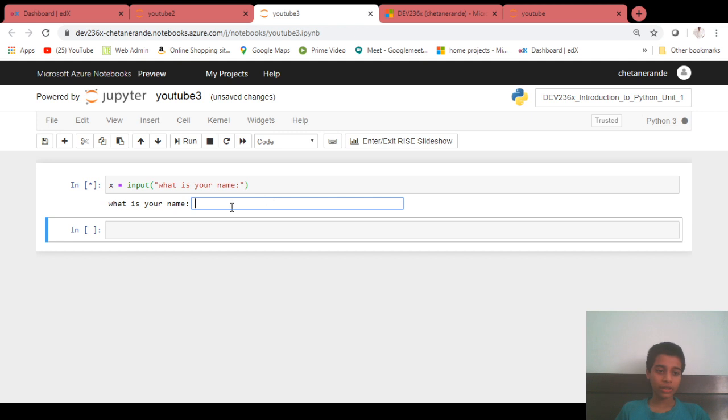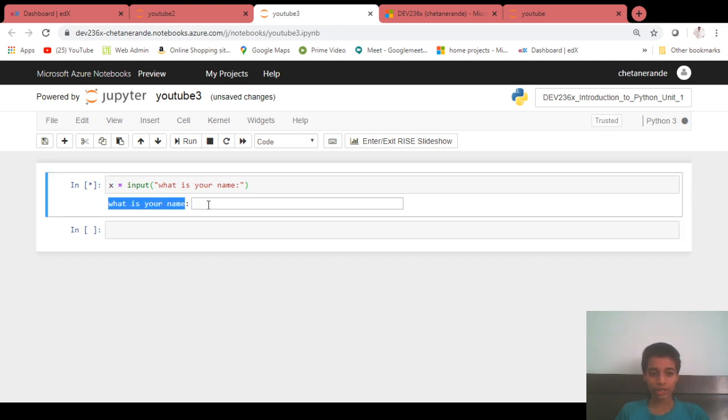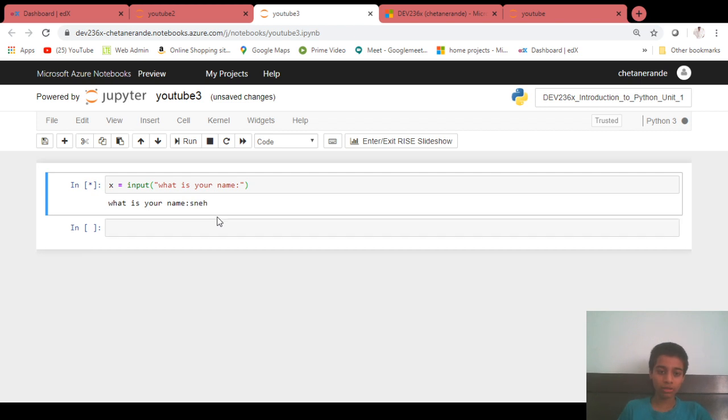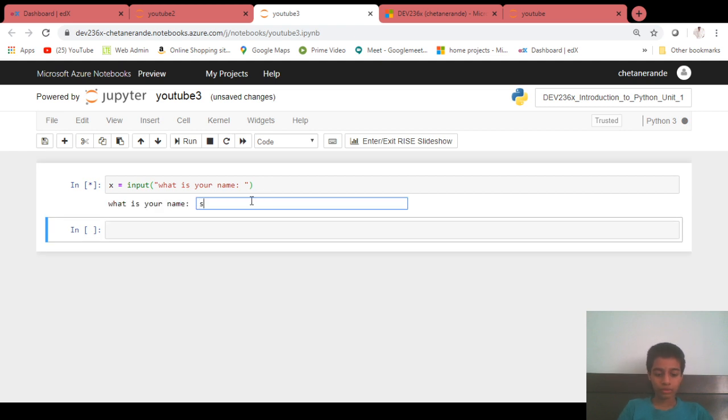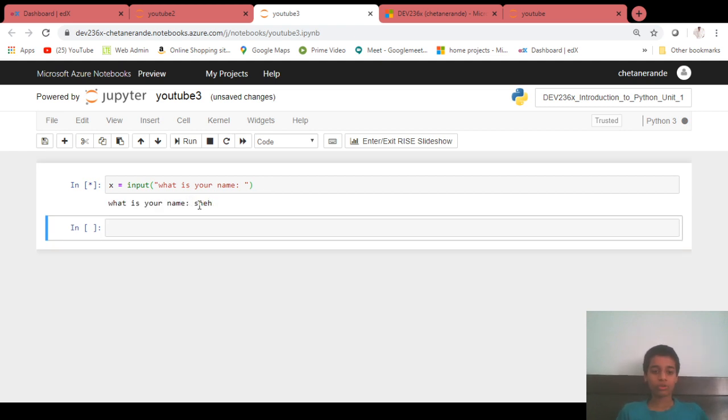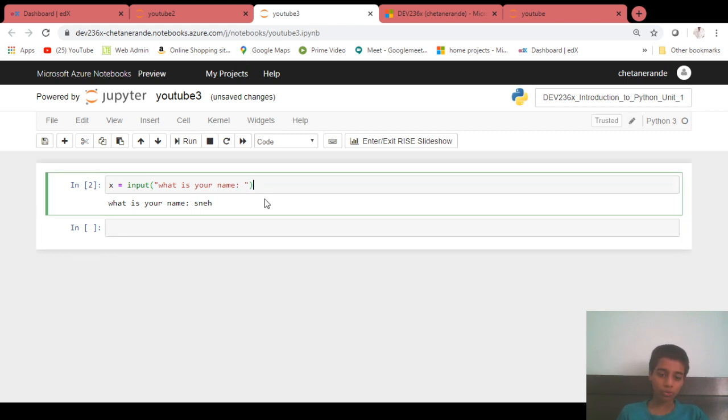So I shift enter it. It asks me what is your name. So my name is Sneha. It will not give a space here because I didn't give a space here. So if I give a space here, it will have a space. See, here is a space. So Sneha will print just one step forward.